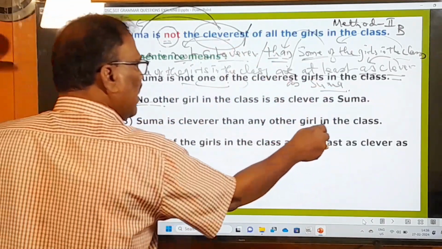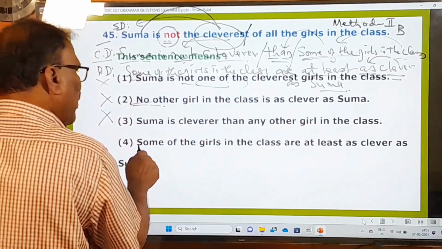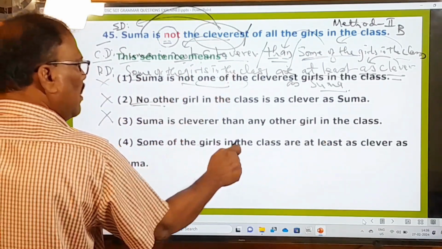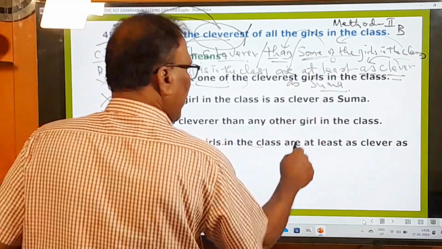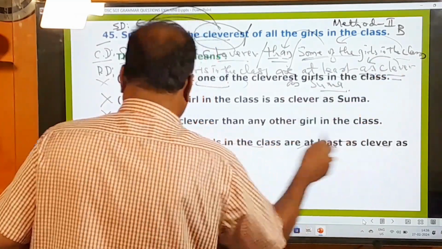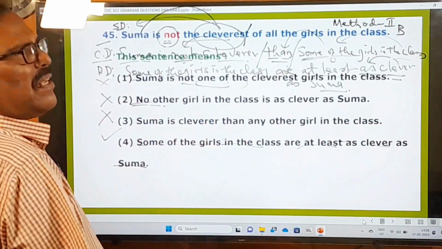Suma is cleverer than any other girl. No, this is wrong. Some of the girls in the class are at least as clever as Suma. So this must be your answer.